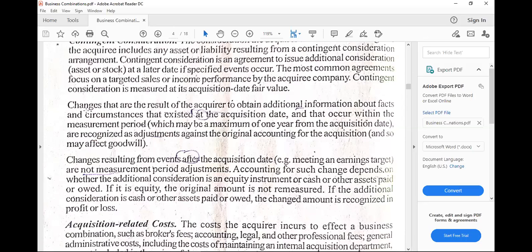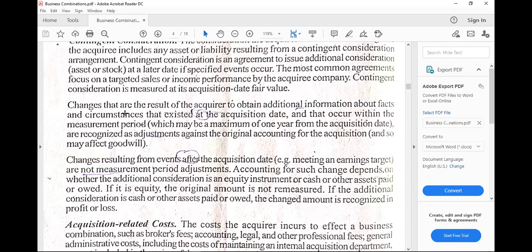Another one would be acquisition related costs. Well, prior to that would be the changes. So what do we do to account for the changes prior to acquisition related costs? Anyway, it is possible that there would be changes along the way about certain amounts which we estimated at the date of acquisition.